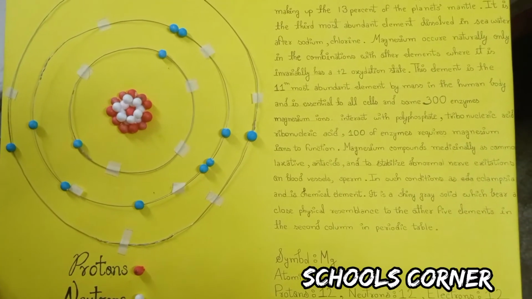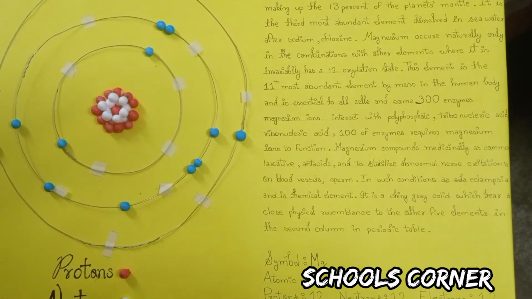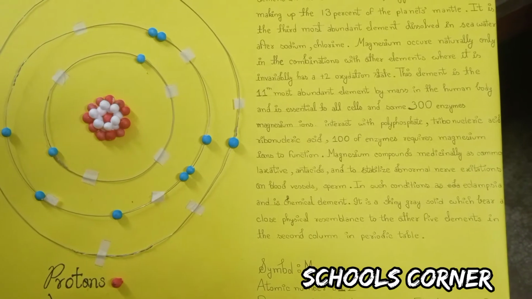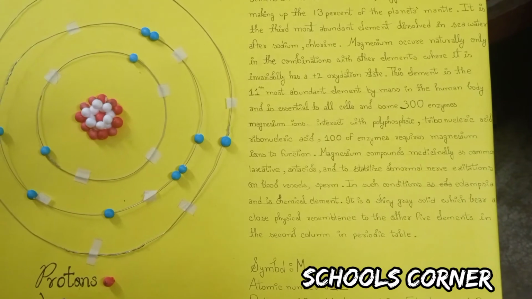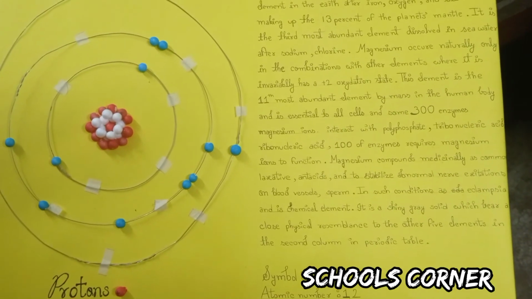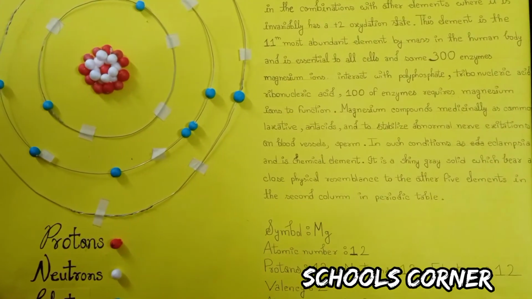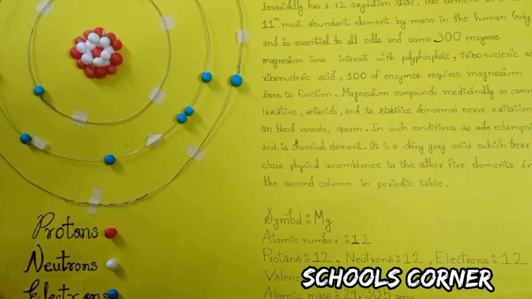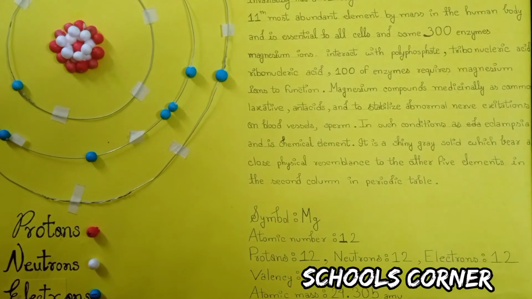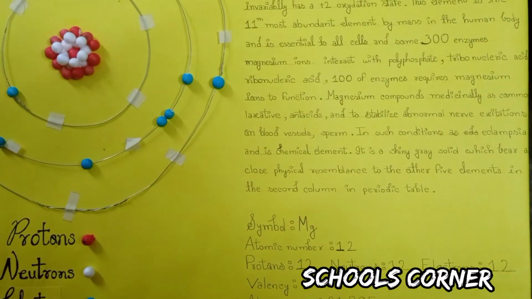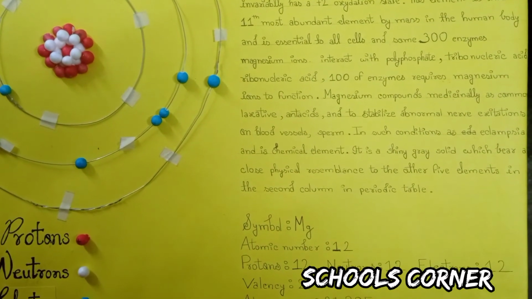This element is the 11th most abundant element by mass in the human body and is essential to all cells and some 300 enzymes. Magnesium ions interact with polyphosphate compounds such as ATP, DNA and ribonucleic acid. Hundreds of enzymes require magnesium ions to function. Magnesium compounds are used medicinally as common laxatives, antacids, and to stabilize abnormal nerve excitations and blood vessel spasms.